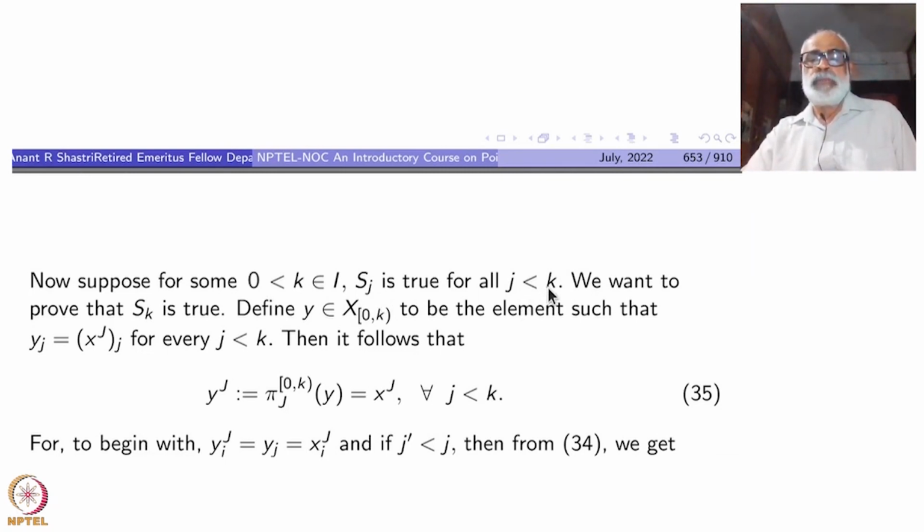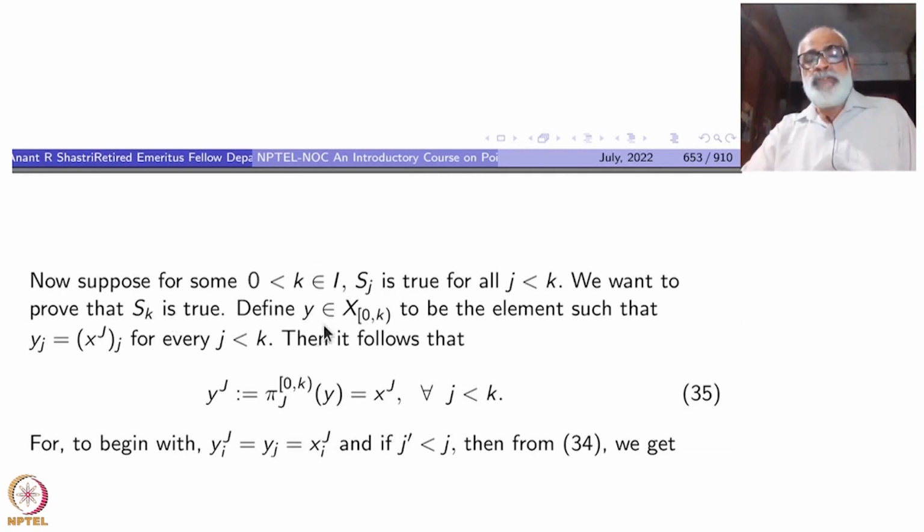All right. We want to prove that Sk is true. Why? Once we prove that Sj for all j less than k implies Sk is true, the condition for transfinite induction is over. That will prove that S infinity is true. So all that we have to do is show Sk is true.